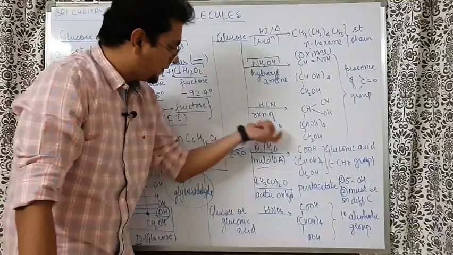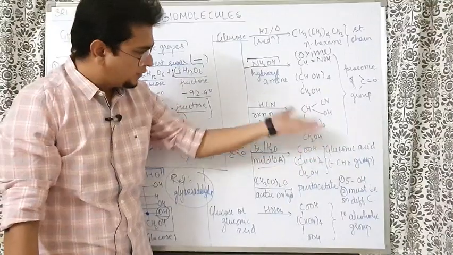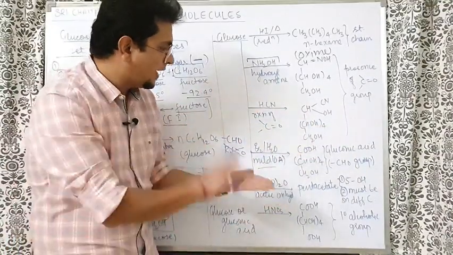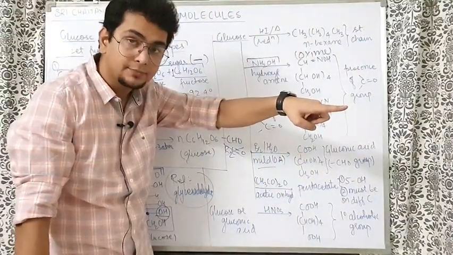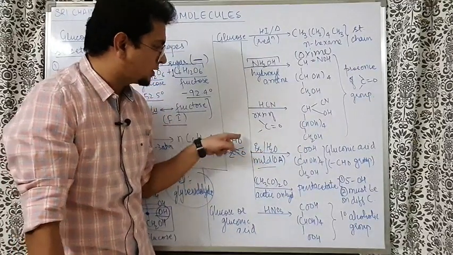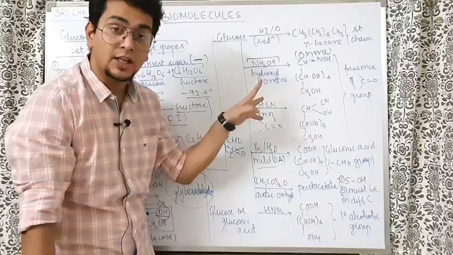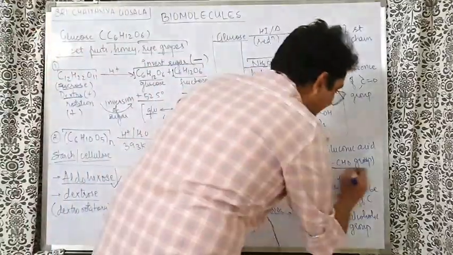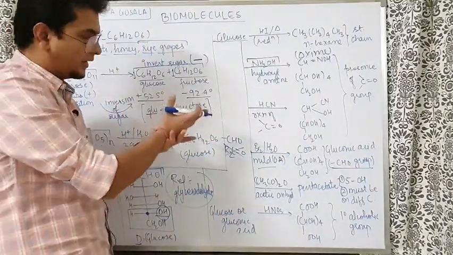So bhaiya, what happened? When bromine water was taken, we got a compound known as gluconic acid, and people knew the structure of gluconic acid very well. They came to know कि भैया if acid is formed, that means the C double bond O group which was there is an aldehyde group, because only aldehyde can be oxidized to a COOH group by using a mild oxidizing agent like bromine water. तो भैया glucose gave gluconic acid, so one thing was clear that a CHO group is there. So who proved CHO group presence? Bromine water. ठीक है भाई साहब.